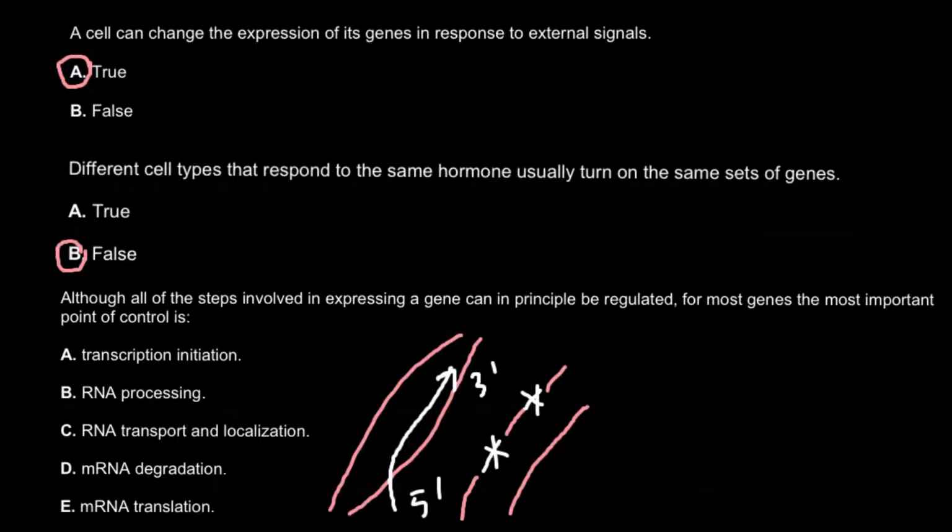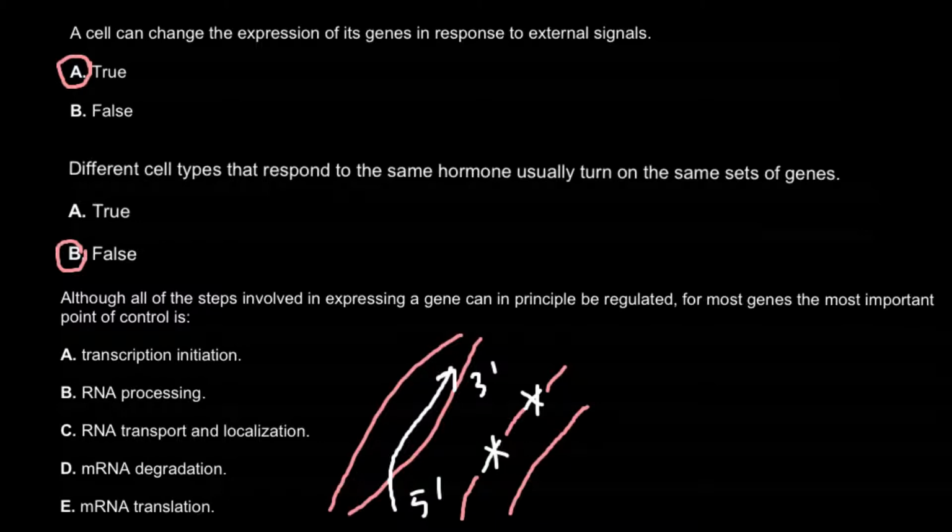But in eukaryotes, messenger RNA has to leave the nucleus and would be processed, and protein would be made outside of the nucleus.